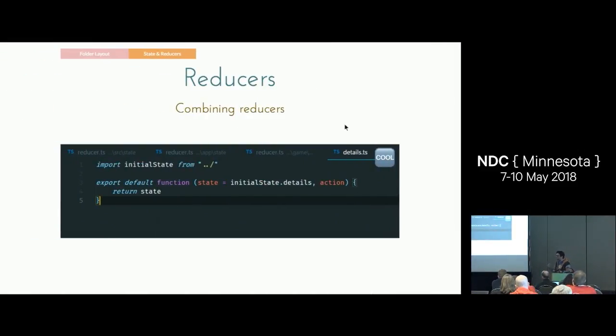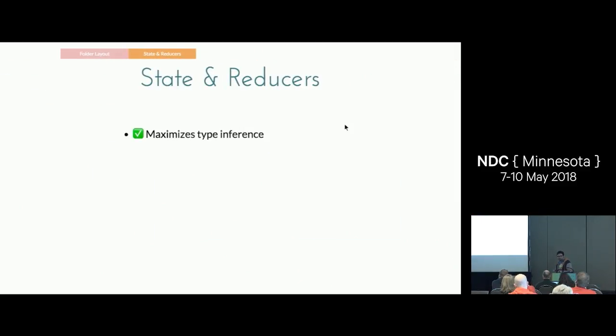So now I've created bottom-up reducers. So I don't have to define what my reducers all are going to look like. I don't have to import them all at the root of my project. They're all defined in their screens, and they're exported, and then they just sort of get composed together. So what does that buy us? We maximize type inference from TypeScript. So what I mean by that is I'm not describing my entire state up front.